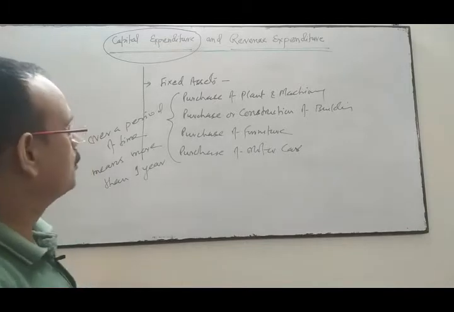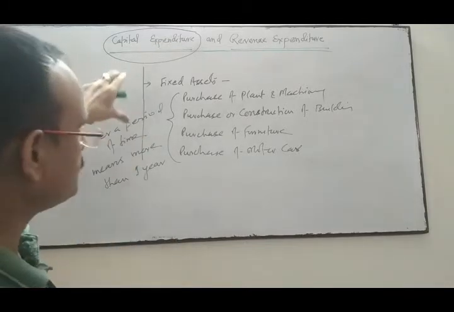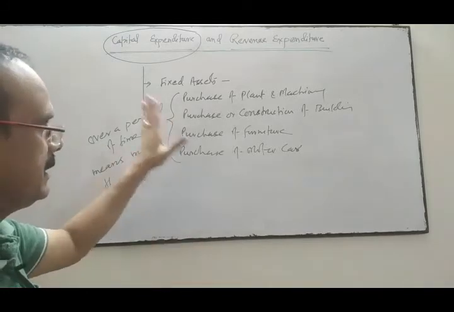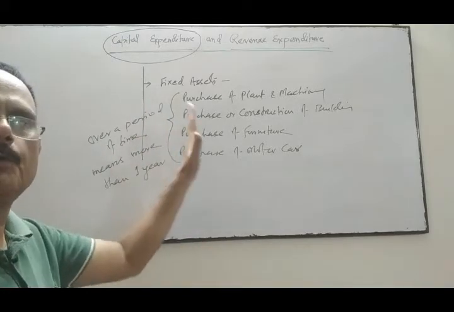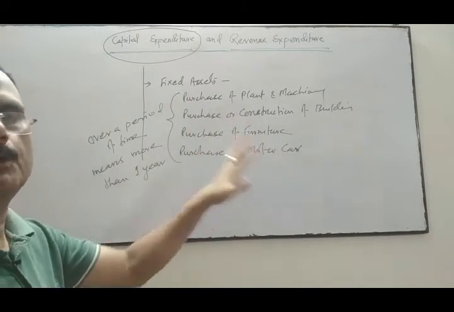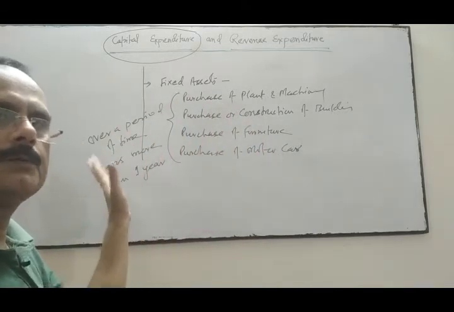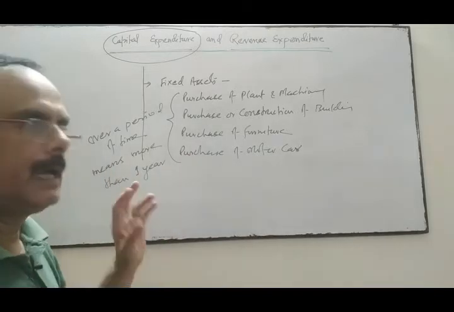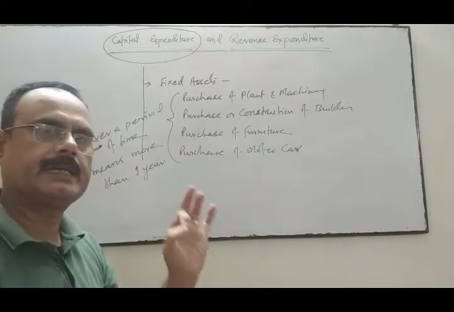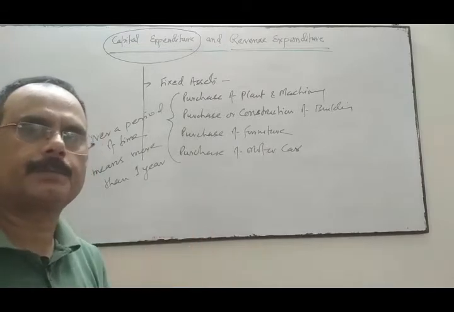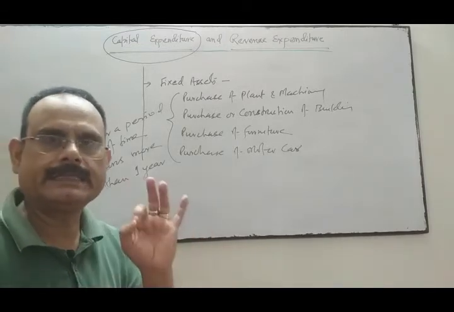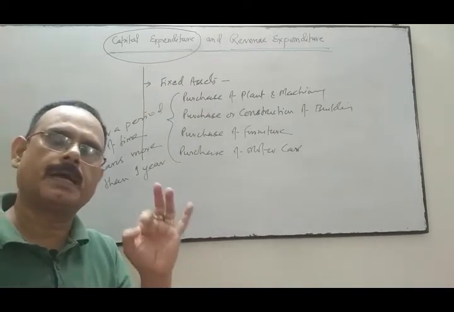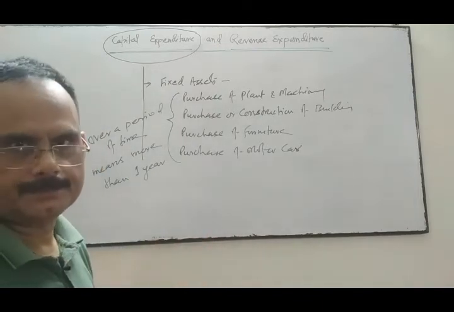Okay, so characteristics wise, when we do the capital expenditure, it means this expenditure is for over a period of time, more than 1 year. And these expenditure increases the profit earning capacity of the business. And these expenditures, means assets, are shown in the balance sheet asset side.